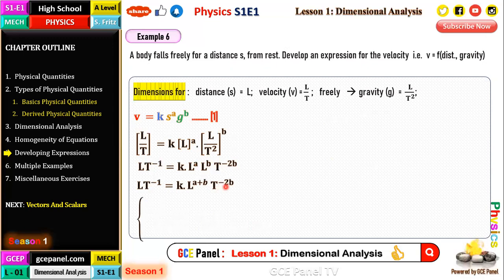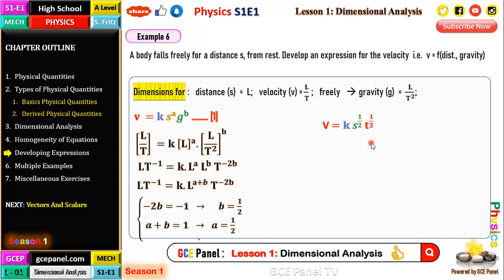Equating dimensions and their powers on both sides of the equation, we always take the one that is alone or easy to solve. For T, we have negative 2B equal to negative 1. From here, B equals half. And for the powers of L, A plus B equals 1, which implies that A is a half. So A is a half, B is a half. This can therefore be written as V is equal to a constant times S to the power a half times G to the power a half.